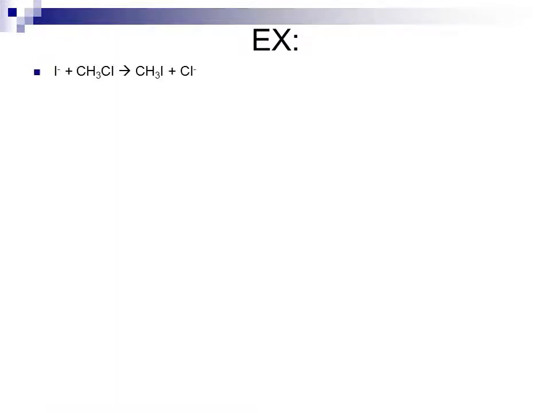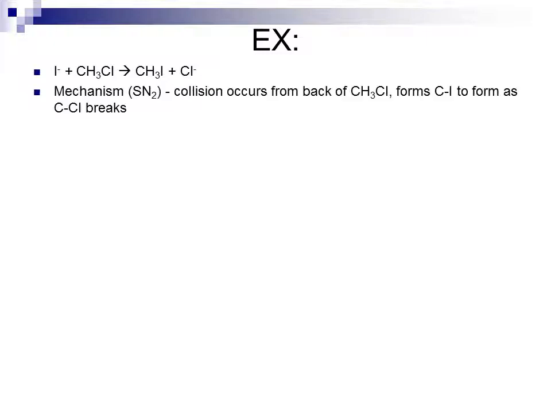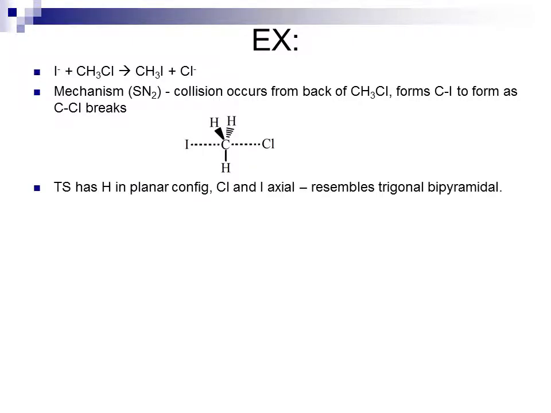Looking at an example of an actual reaction, the combination of iodide with CH3Cl produces CH3I and chloride ion. The mechanism for this requires that a bond form between the carbon and the iodine. It comes from the back side of the CH3Cl, forming the C-I bond as the C-Cl bond breaks. So if we see here, from the left-hand side, the iodine is forming a bond to the carbon, and on the right-hand side, the chlorine is breaking a bond with the carbon. The transition state puts the hydrogens in a planar configuration. The chlorine and the iodine are both axial to each other. The overall configuration resembles a trigonal bipyramidal electronic geometry.